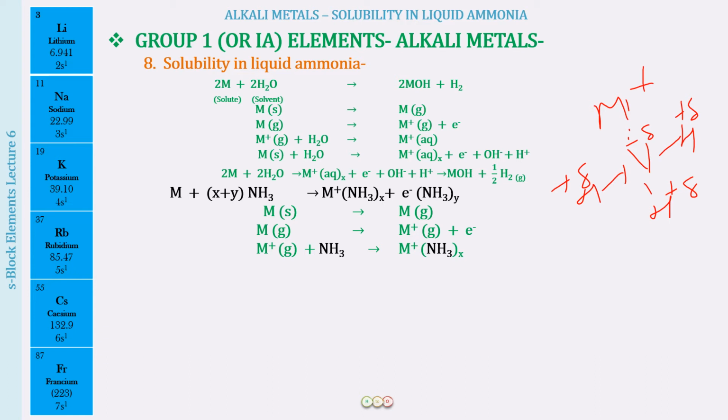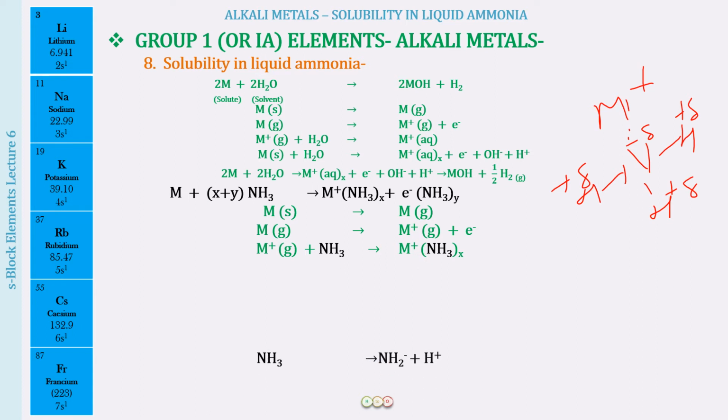So we will be having now the ammoniated cation. Okay, so now you understand what we mean by ammoniated cation. It is just like the hydrated cation, and here this X is representing that there are going to be some number of ammonia molecules which will be surrounding the M positive ion.